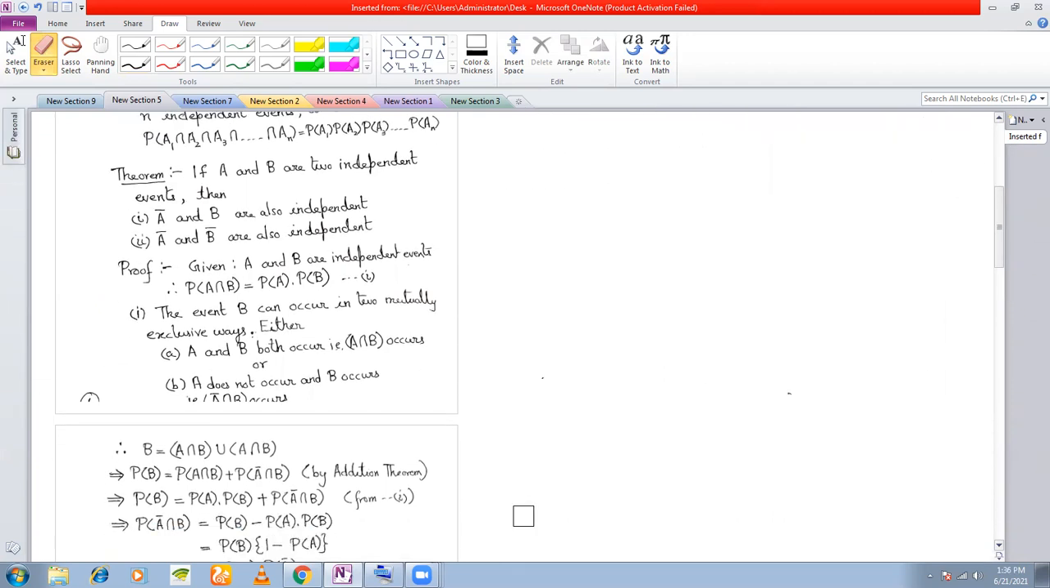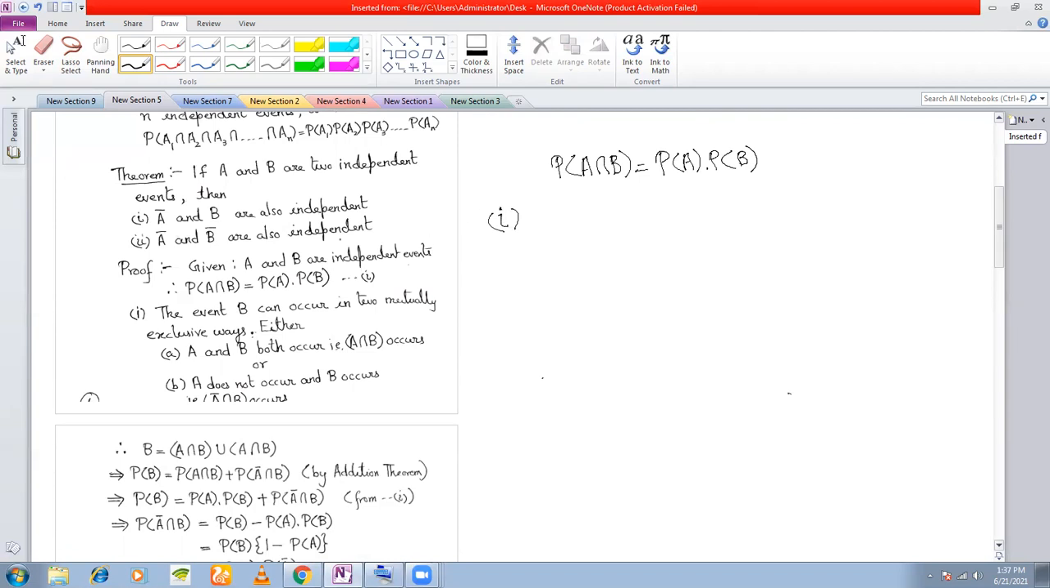The theorem says that if A and B are independent events, then A bar and B, where A bar means the complementary event of A, are also independent. And the second is that A bar and B bar, that is complementary event of A and complementary event of B, are also independent. Let us try the first one. Now, first of all, we see that A and B are independent events. Therefore, we can write P(A intersection B) must be equal to P(A) into P(B). Now look at one. We need to show that A bar and B are independent, that is complementary event of A and B are independent.